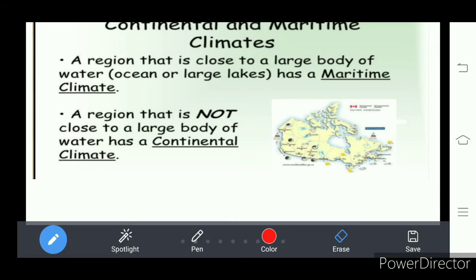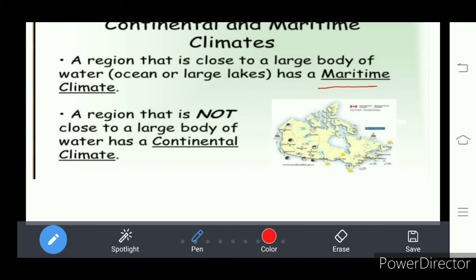What is meant by maritime? Mari means ocean. The ocean and water influence the temperature on the land part near to it. So there the temperature is low, that is maritime climate.